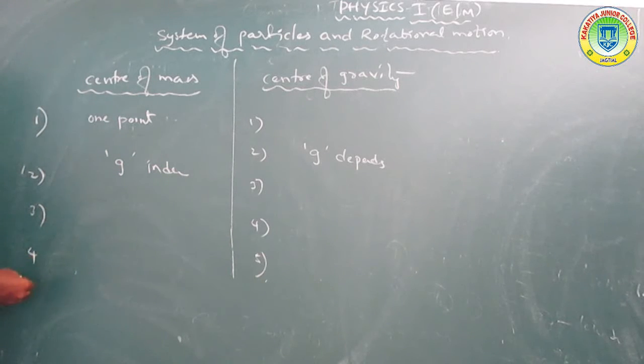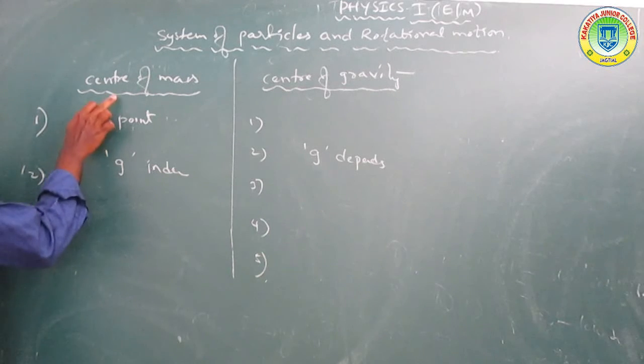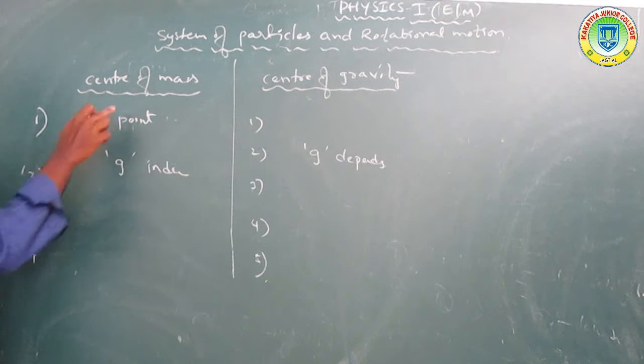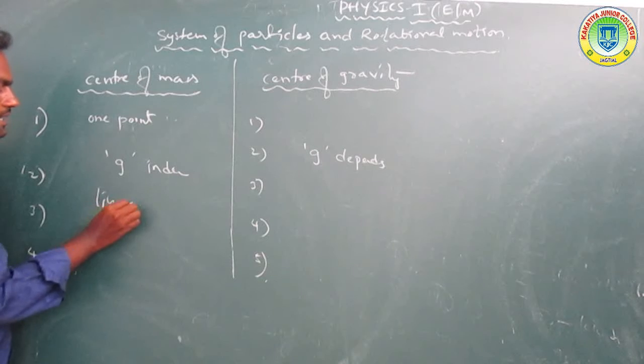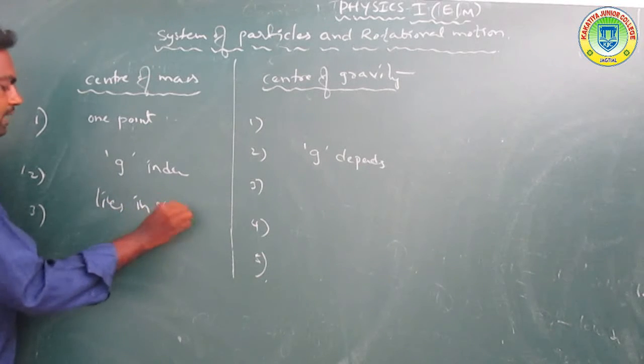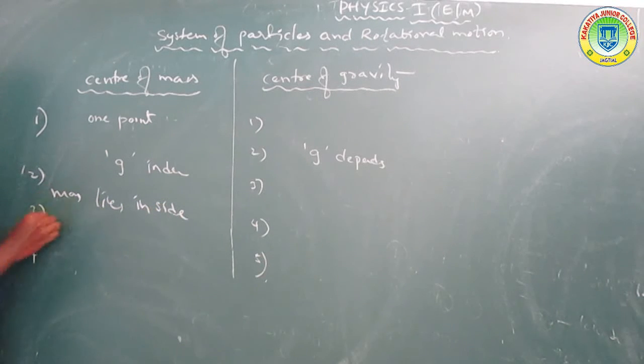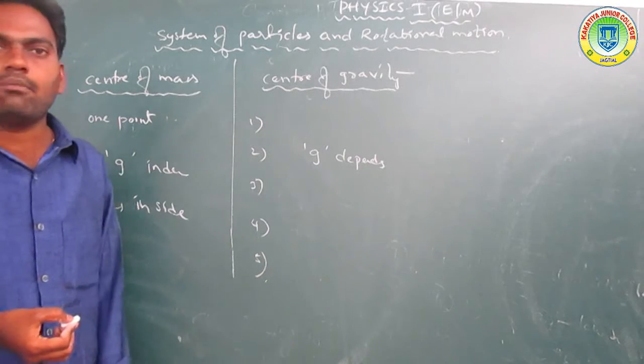Next, the center of mass may or may not lie inside the body, but the center of gravity always lies inside the body.